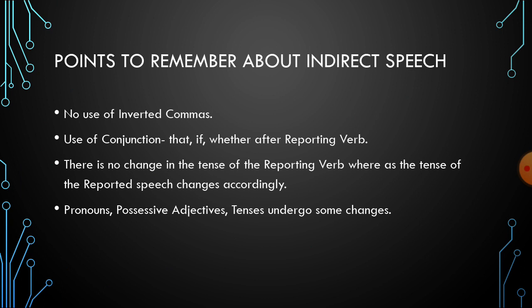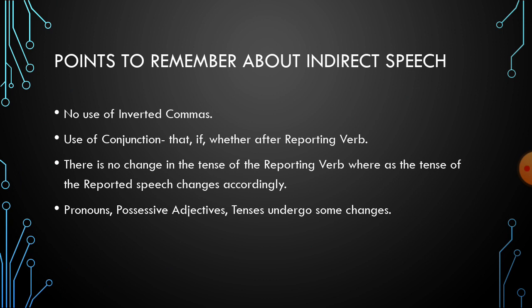Now let's talk about the points about indirect speech. In indirect speech, there is no use of inverted commas and the sentence always ends with a full stop. There is no other sign. The conjunctions that, if, whether will be used after the reporting verb.